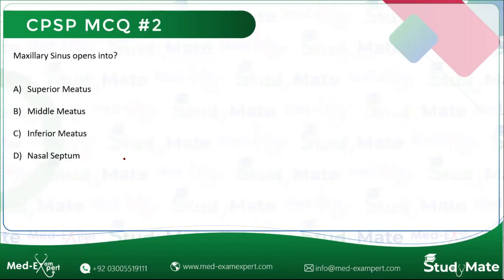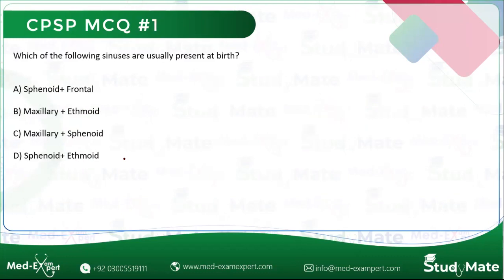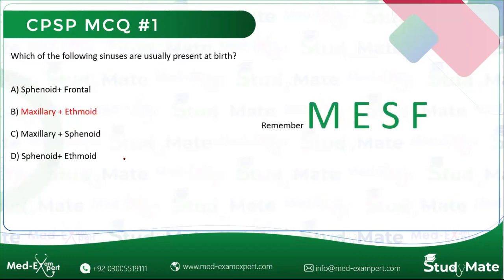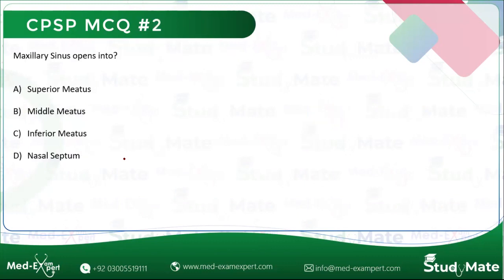So for the second MCQ, maxillary sinus opens into superior, middle, inferior meatus or the nasal septum. So what do you think is the correct answer? Is it A, B, C or D?